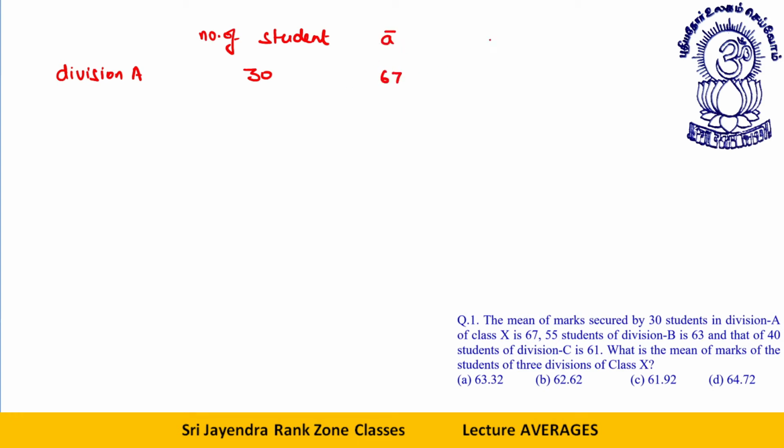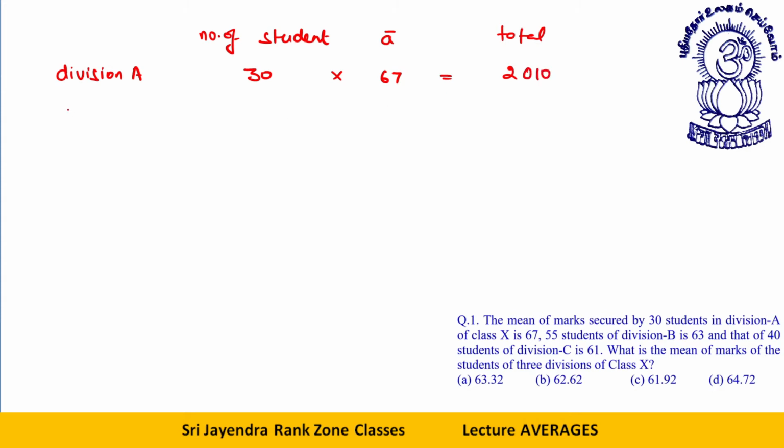So what is the total? The total secured is 30 into 67. You can very easily multiply: 3 into 6, 180, 3 into 7, 21, 180 plus 21, 201.